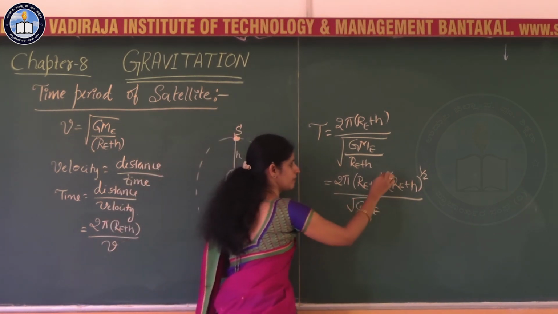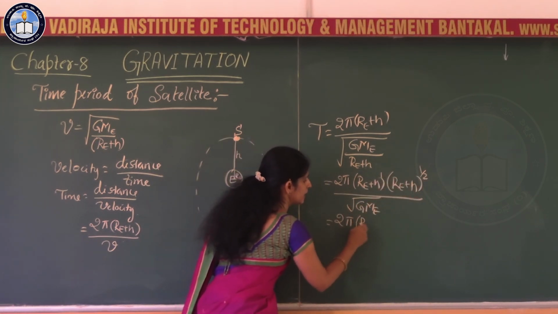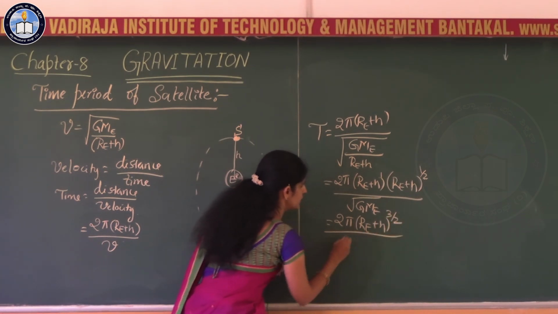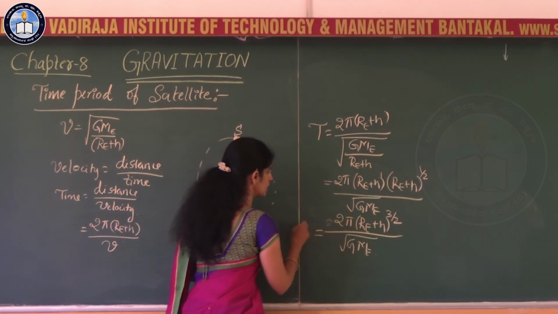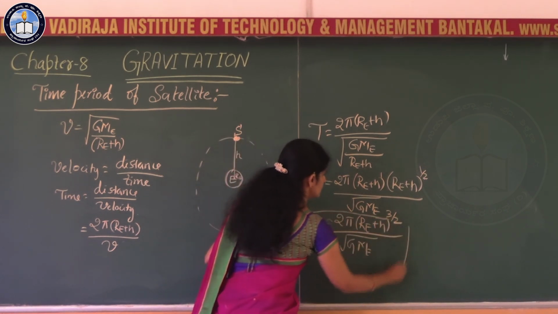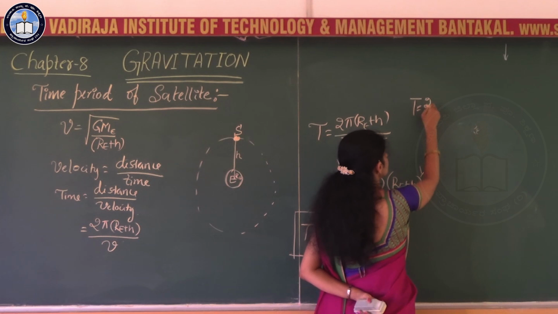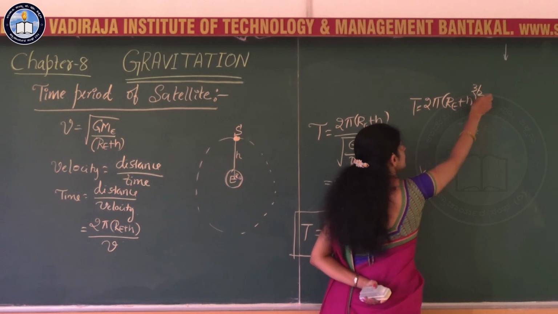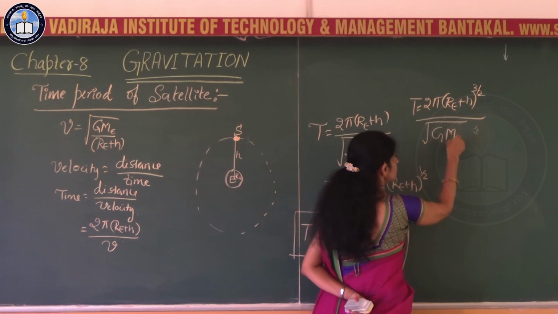Then here the power is 1 plus half. So, you have 2 pi (RE plus h) to the power 3 by 2 divided by square root of G into ME. This is the expression for the period: T is equal to 2 pi (RE plus h) to the power 3 by 2 divided by square root of G into ME.